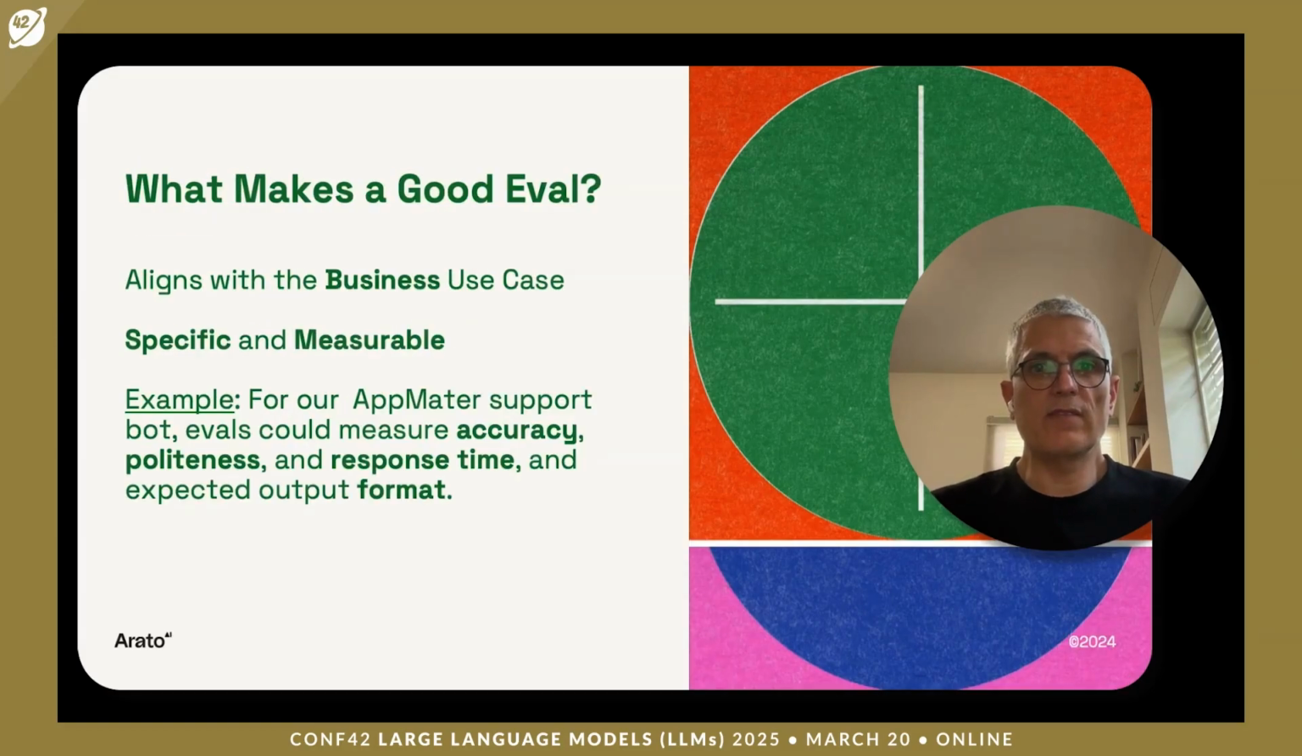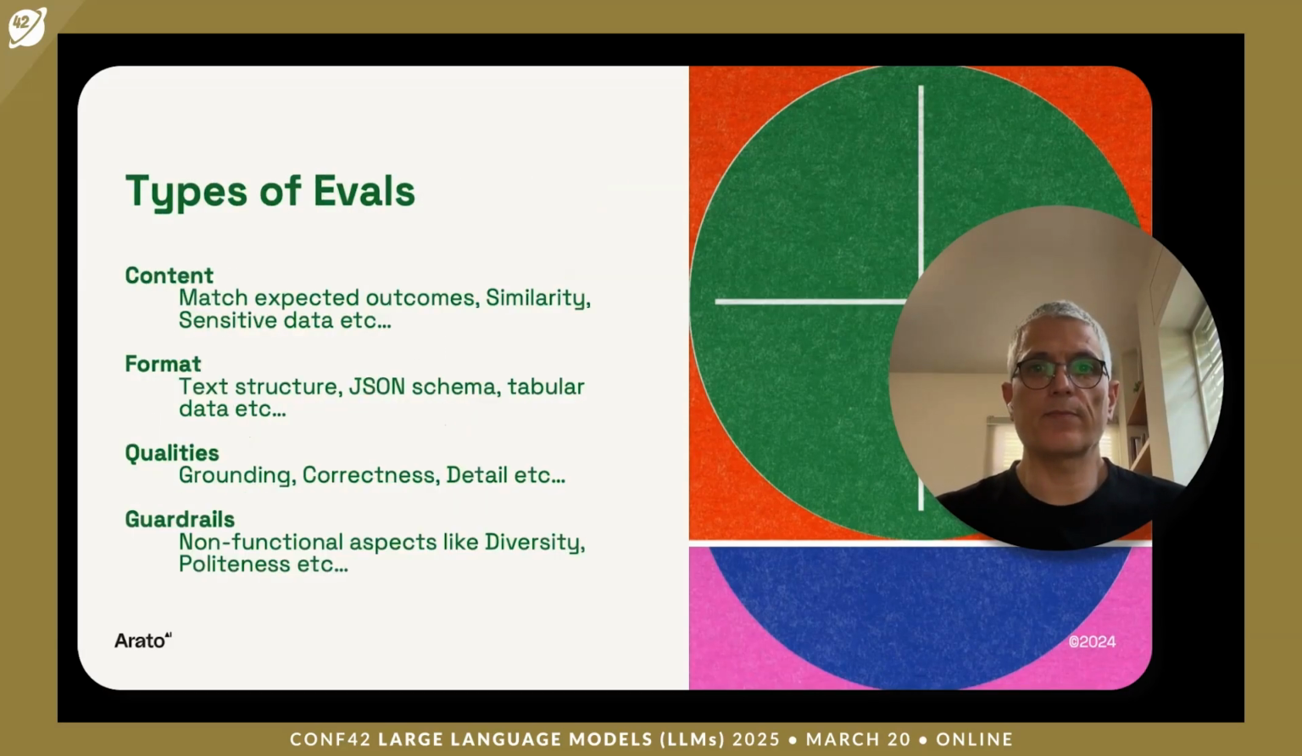We've seen that good evals are aligned with the business goals that we have. In our specific example, the AppMaster support bot evals could measure accuracy, politeness, response times, and the expected output format that our code expects to get. So let's first analyze the different types of evals we can use.